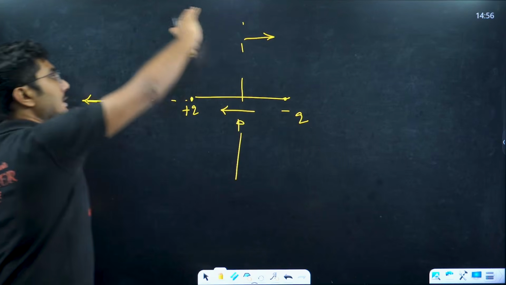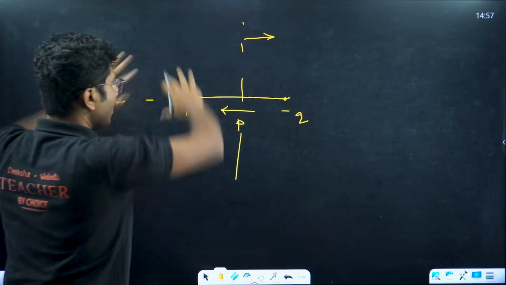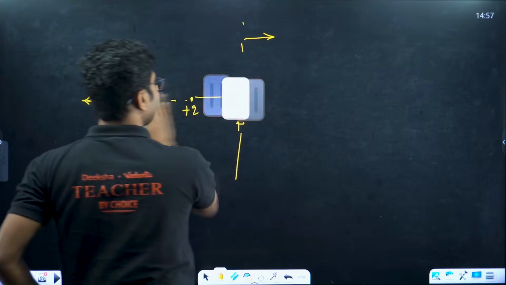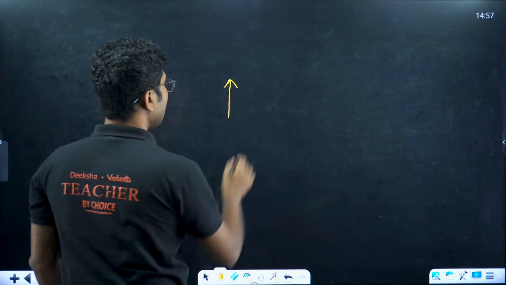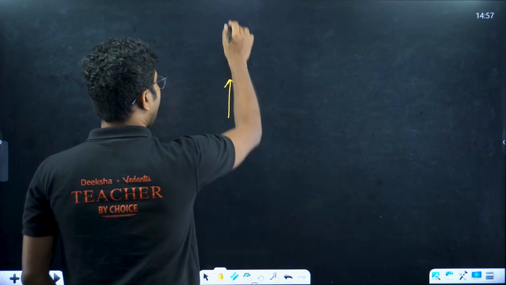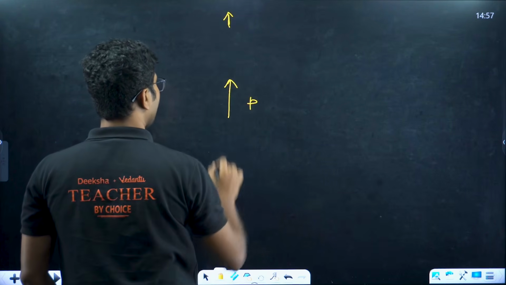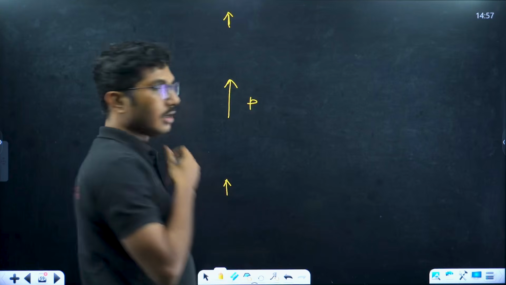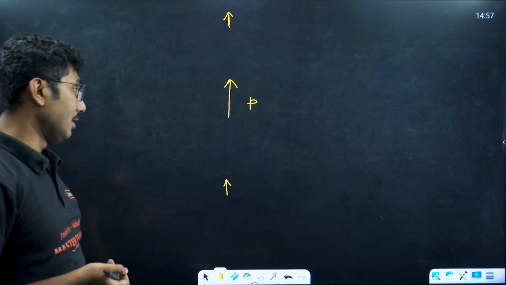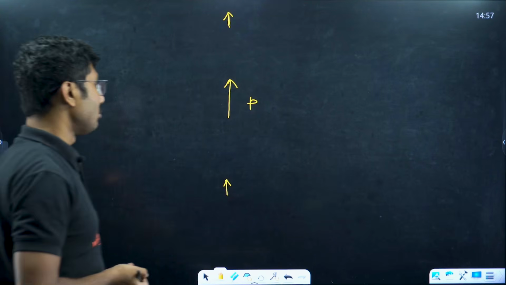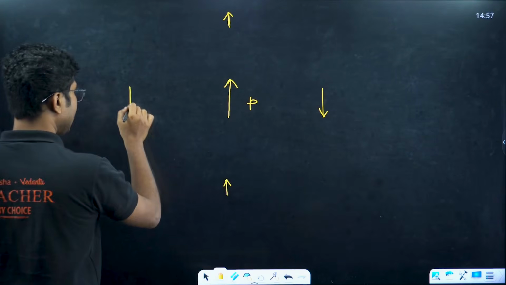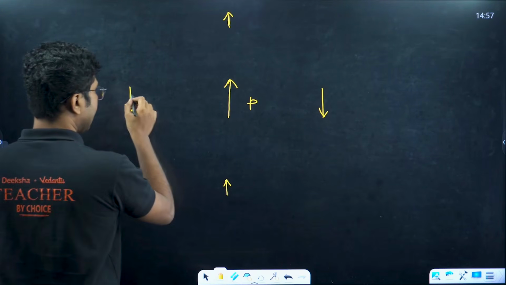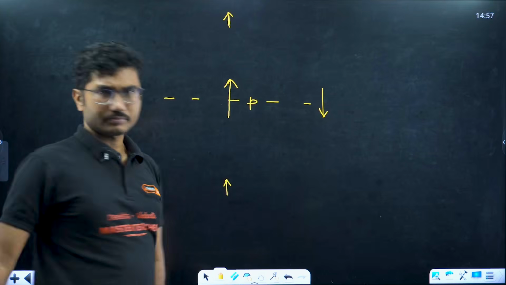Now rotate this structure like this. If you rotate this structure, what you will see is that P is this. Along the axis, the field is always in the direction of the dipole moment, and here, in the perpendicular bisector, it is in the opposite direction. Right? This is the perpendicular bisector.